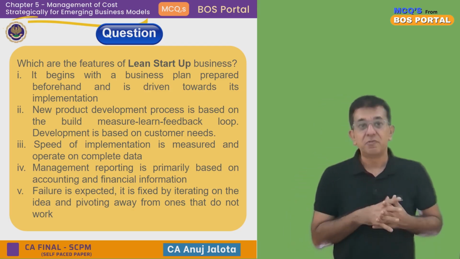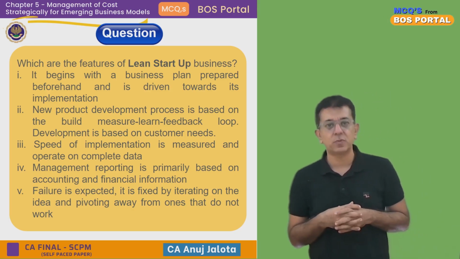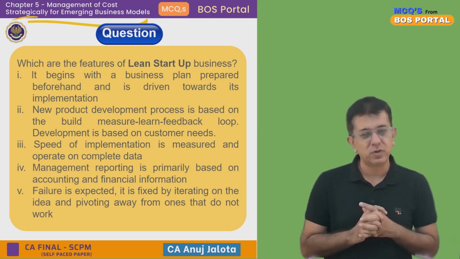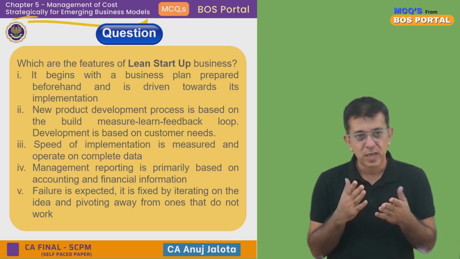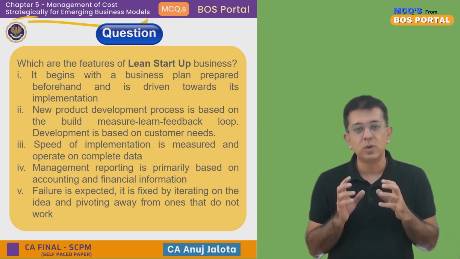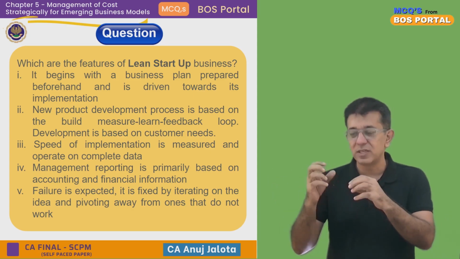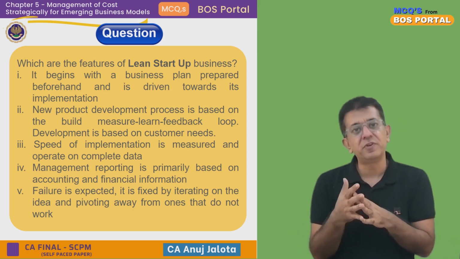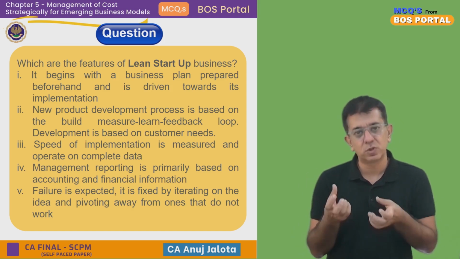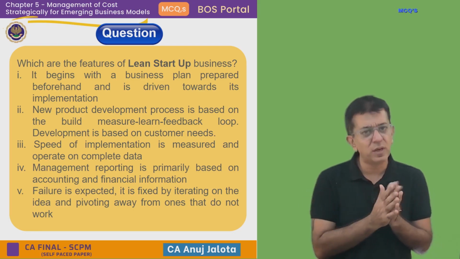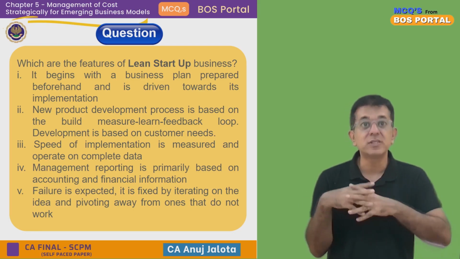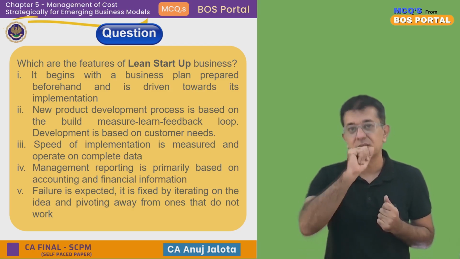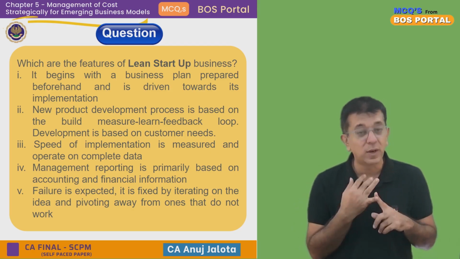Fifth, failure is expected. It is fixed by iterating the idea and pivoting away from the ones that do not work. Absolutely correct, I think. Failure is expected. Like Ola will have known in the beginning that this app might not work. But let's try. They try. Some features the users like, some features the users do not like, so they try to remove those. Some features the customer might need. For example, if your driver is driving too fast, there is a button in the app of both Ola and Uber.